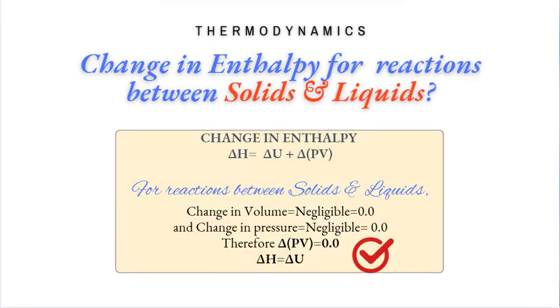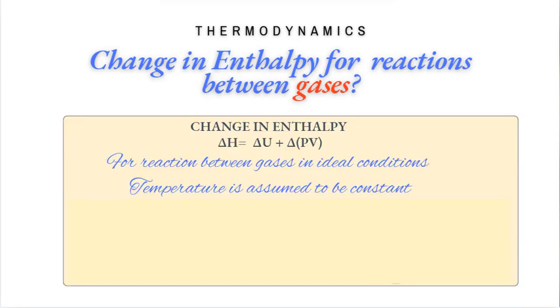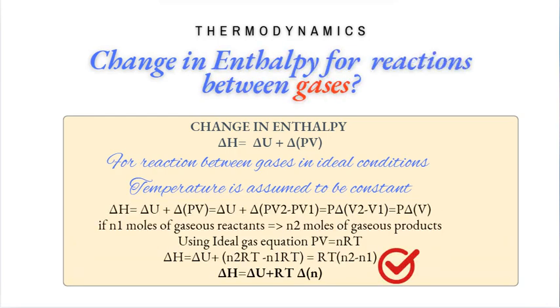For reactions between solids and liquids, the change in volume and pressure are negligible and we can consider them to be zero. Therefore, delta of PV equal to 0. Therefore, delta H equal to delta U. However, for reactions involving gases, which are easily affected by change in pressure, delta V should strictly be considered. If we assume that temperature remains constant in the process, delta H equal to delta U plus delta PV. Therefore, delta H equal to delta U plus P2 V2 minus P1 V1.